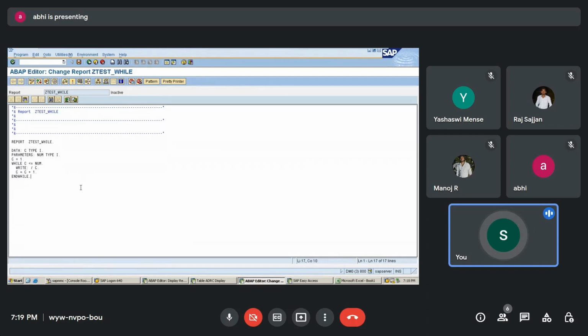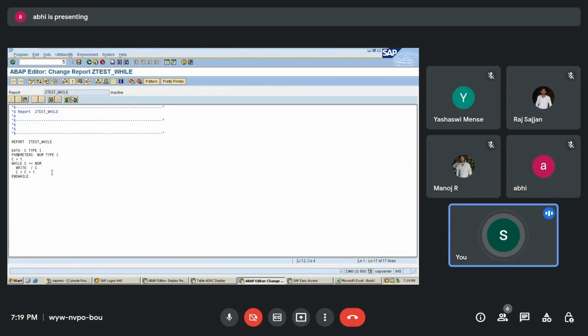So we'll go to the next loop, and that is nothing but your while loop. How this while loop works, or what exactly this while loop does: you can see that up to this everything is the same. I have mentioned the data, that is count of type integer, and parameters, parameter num of type I. So is everyone clear on the difference between data and parameters?